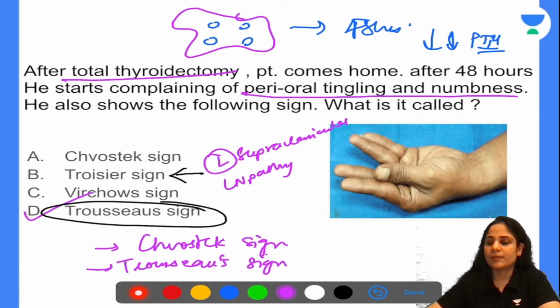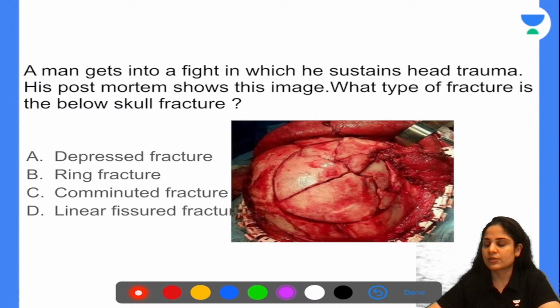So this is from FMT. A man gets into a fight in which he sustains head trauma. His post-mortem shows this image. What type of fracture is the below skull fracture? Depressed fracture, ring fracture, comminuted fracture, or linear fissure fracture?